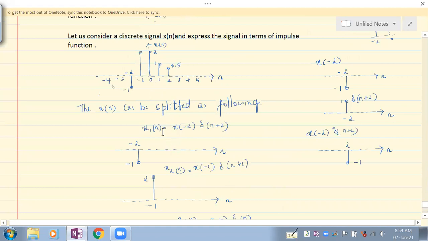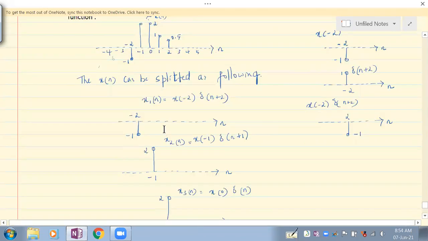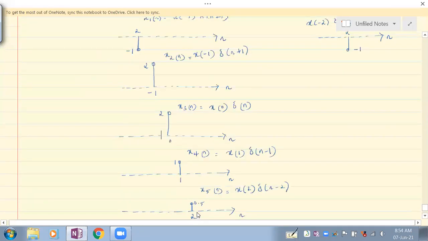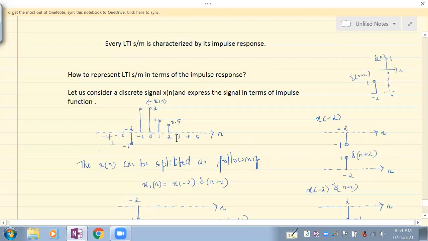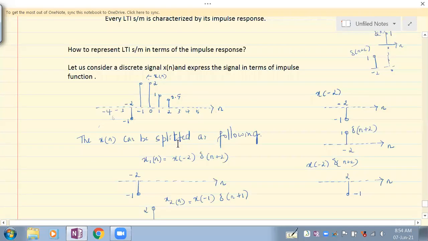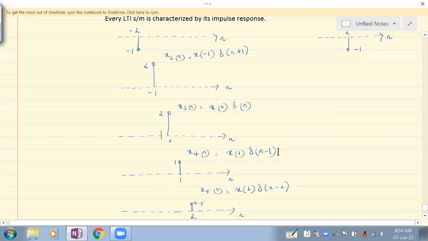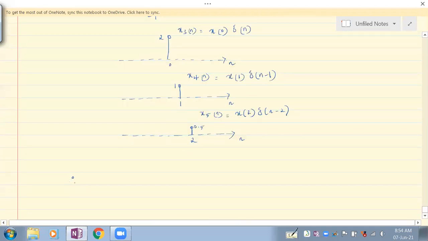Fine. Now, if you add all these samples, what is it that you're going to get? You're going to get x of n. Understand that? So therefore, we can say x of n is actually equal to x1 of n plus x2 of n plus x3 of n plus x4 of n plus x5 of n. There are 5 samples.